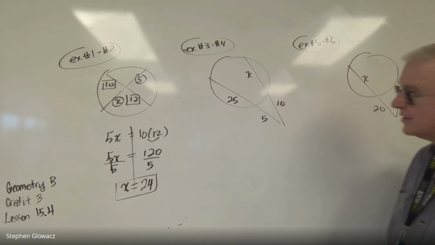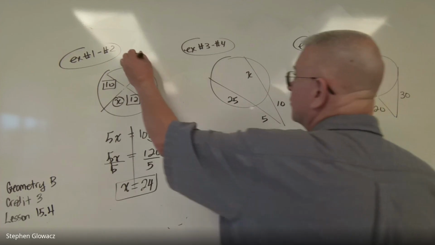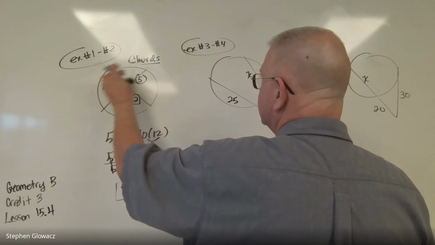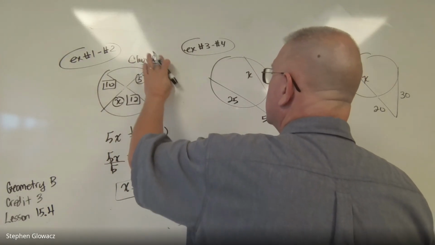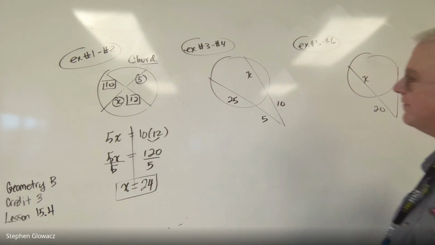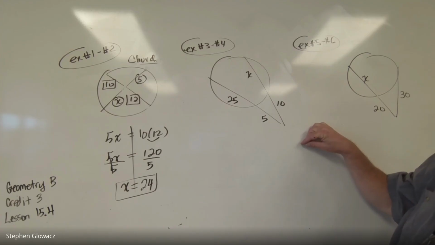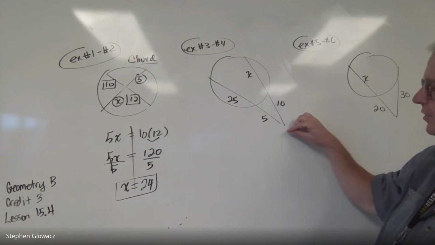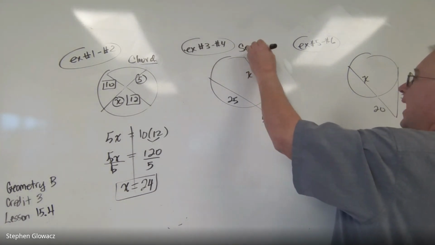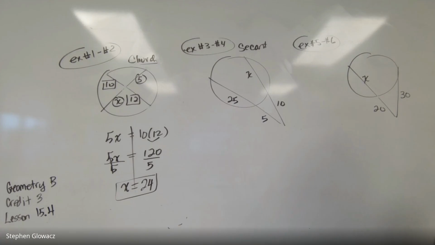All right, next is our secant theorem. So what is a secant? So let's go ahead and put these words up here. A chord, remember, is a segment that connects 2 points on a circle. Now, if that chord gets some energy and runs outside the circle, it goes through the circle, we call that a secant. And so what we have here are two secants, and we're going to see how we're going to use the information to solve for x.